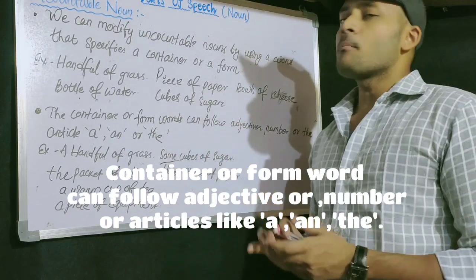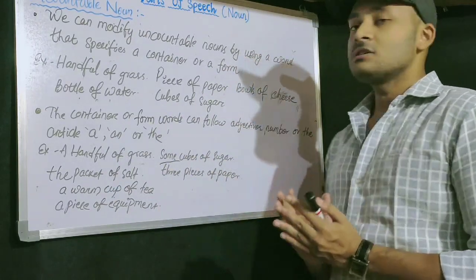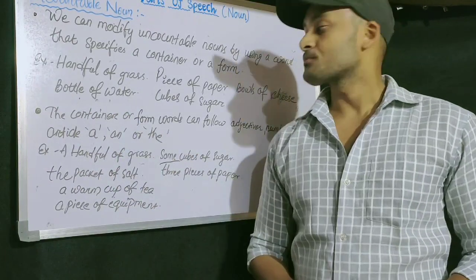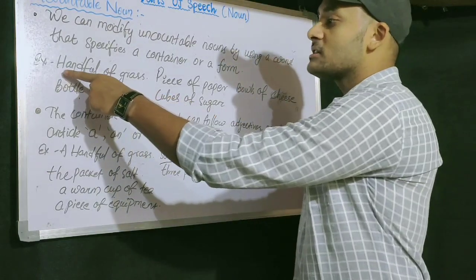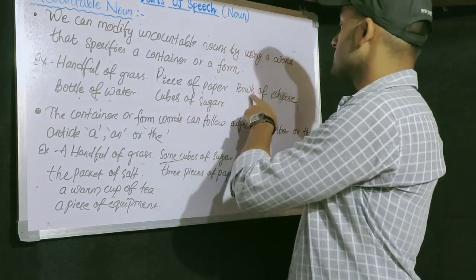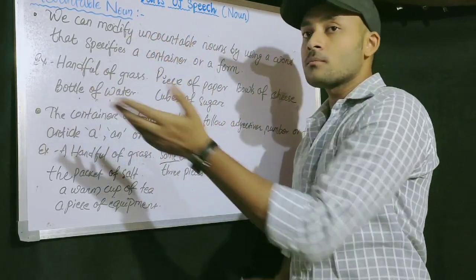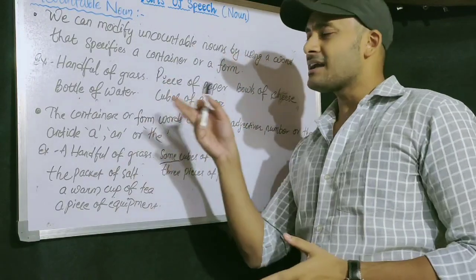Piece of paper. Balls of cheese. Bottle of water. Then cubes of sugar. All these are containers or forms to show quantity: bottle, balls, handful, cubes, piece. Okay, a kind of quantifier it is.